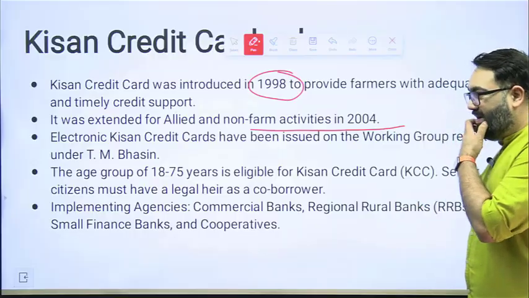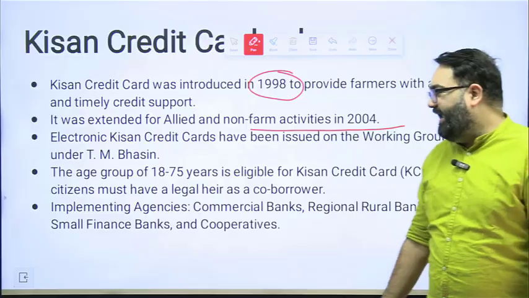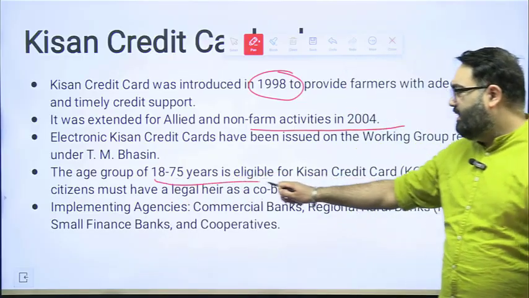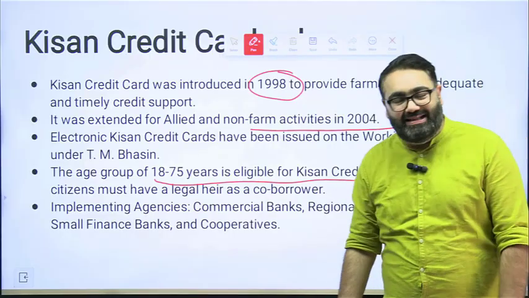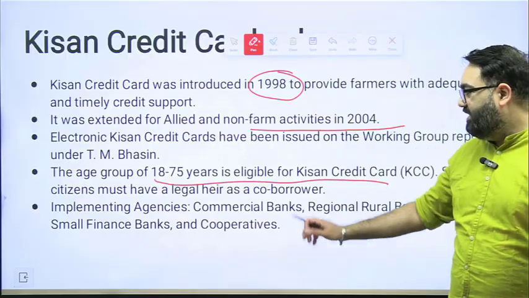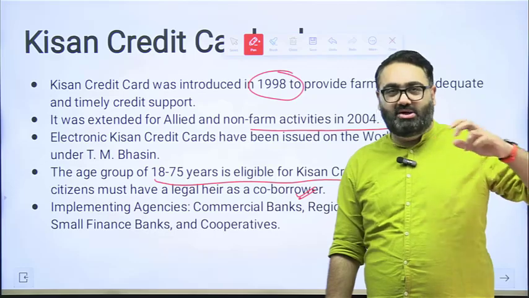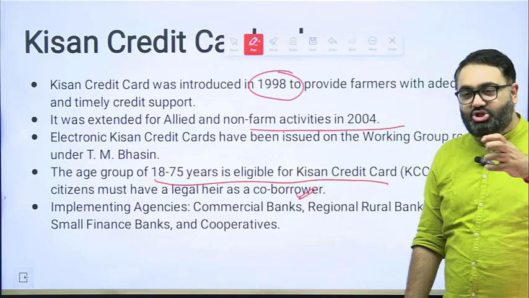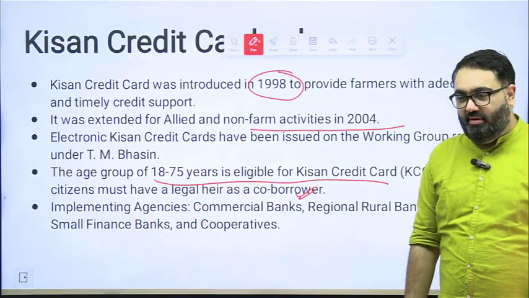These have been issued. Again, these are RuPay debit cards that have been issued. The age for farmers to get this card is 18 to 75 years. They are eligible for it. If you are a senior citizen above 60 and you are getting it, then you have to name a co-borrower, meaning you have to name a legal heir as a co-borrower. For example, if something happens to you, then the banks should have someone to go to who will give the money back.